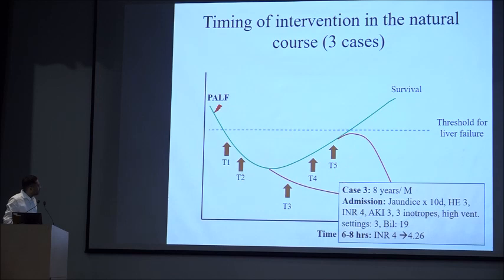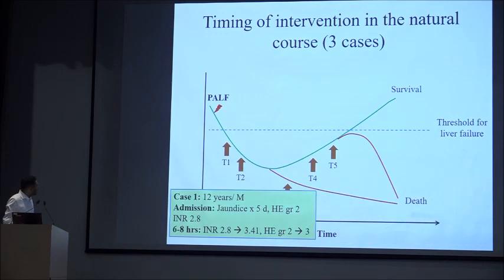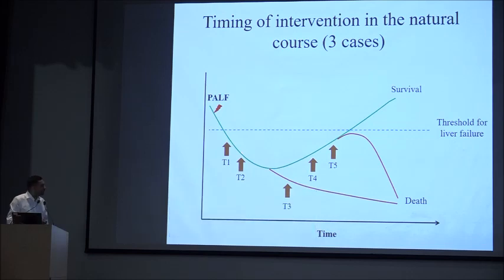Case number 3, jaundice, multiple organ failure. So, he is possibly in T3 and I would like to avoid TPE in view of futility. And case 1, although it was a hyperacute liver failure with INR of only 2.8, it was rapidly progressing and HE was progressing. With progressive INR and progressive HE, that means he is still in T1 or T2, and this patient I would actually put on TPE and he is likely to benefit.